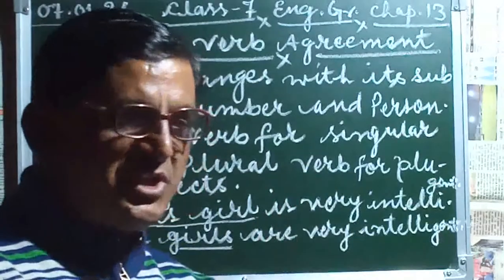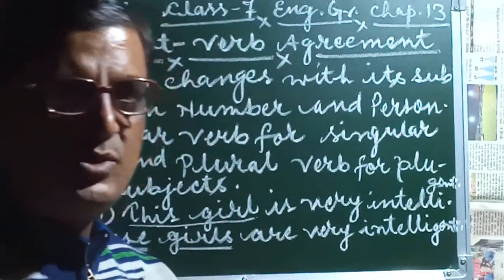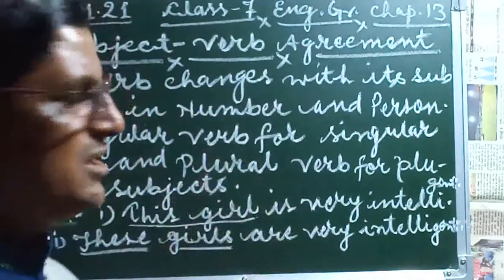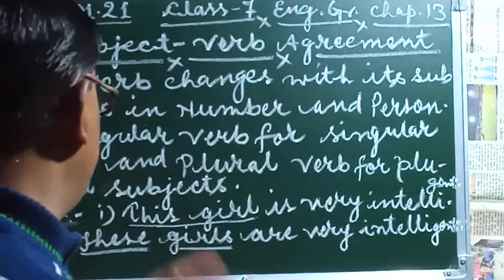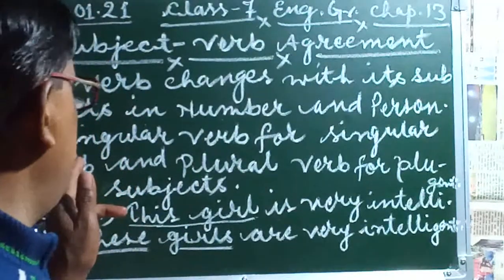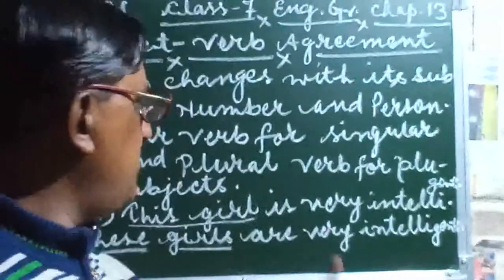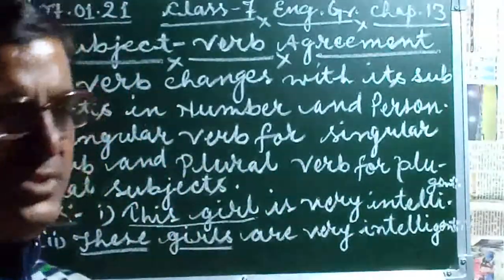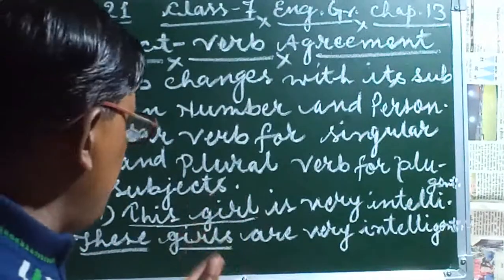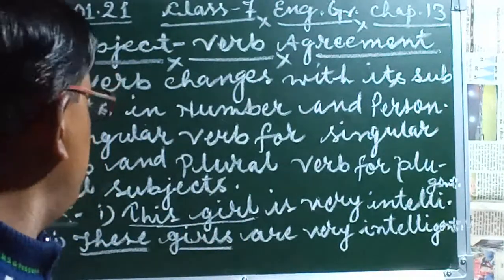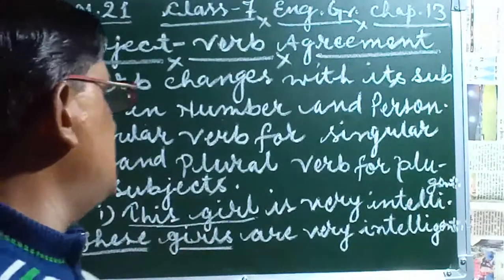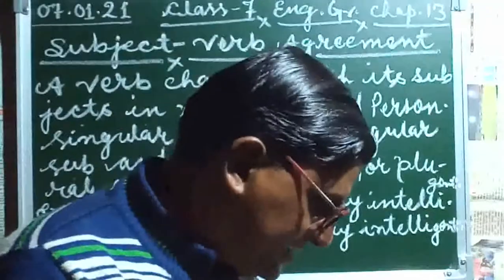While it is used according to the number and person, it is also changing. First statement here, singular verb for singular subject and plural verb for the plural subject. And here examples also: this girl is very intelligent, and second, these girls are very intelligent.